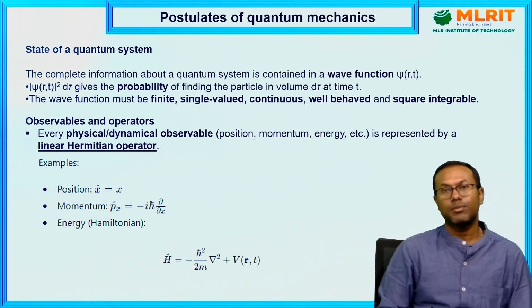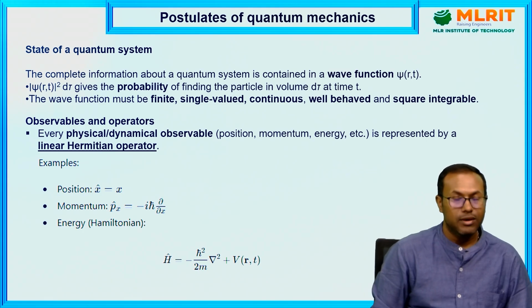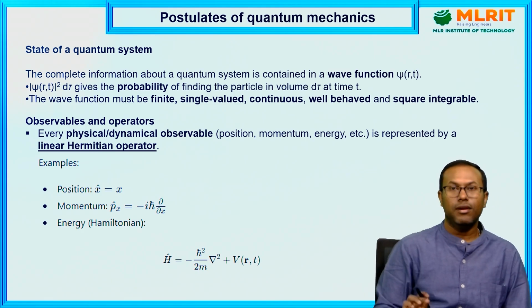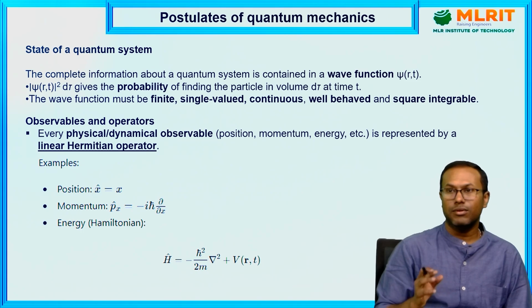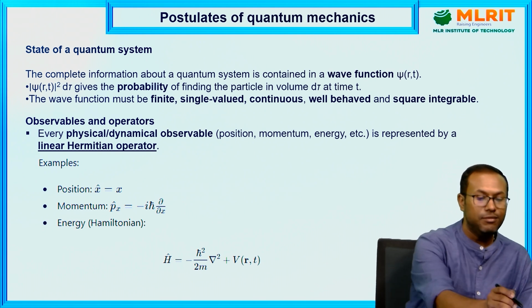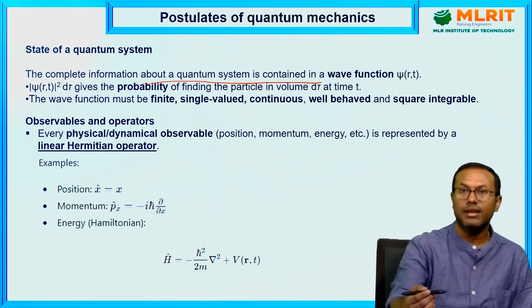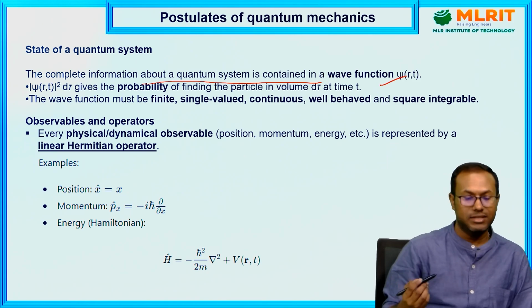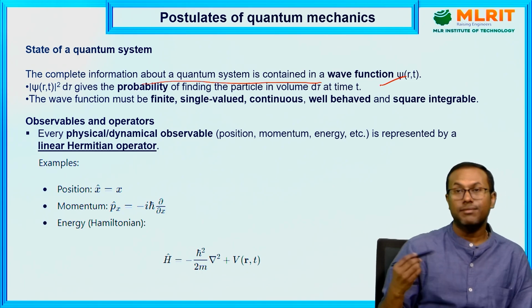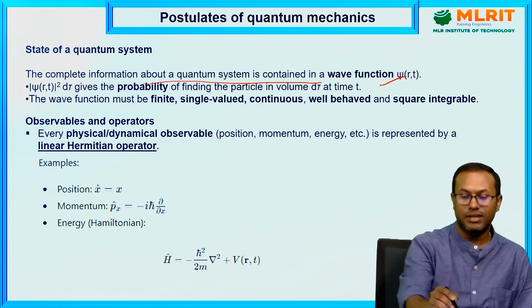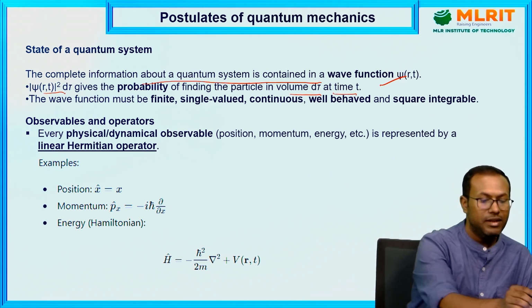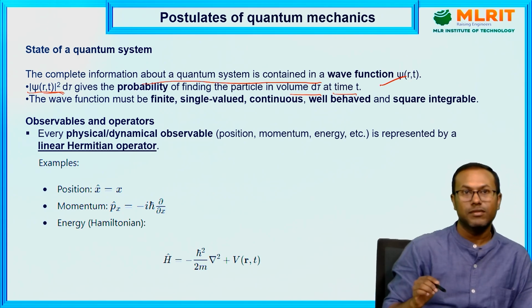Now we will discuss the postulates of quantum mechanics. So what are the postulates of quantum mechanics? First of all, till now we have discussed the wave functions. It actually gives the state of a quantum system. It carries the information about that system. The complete information about the quantum system can be contained in a wave function psi(r,t) or psi(x,t), 1D or 3D. Now we can find the probability of the particle within a region of space or volume d tau at time t, that can be expressed in terms of mod psi squared.